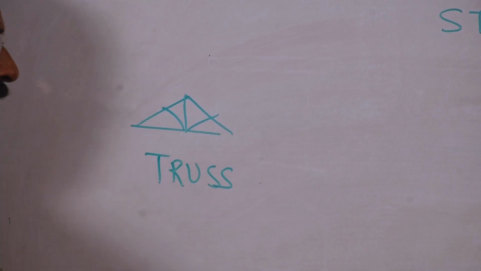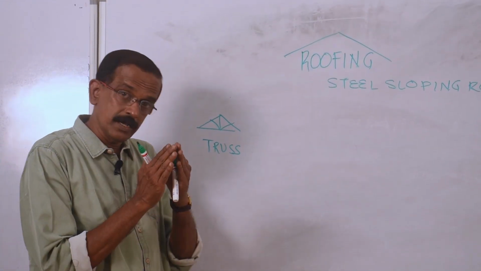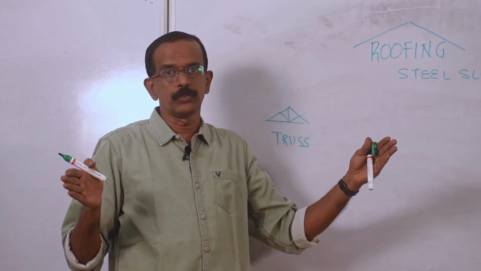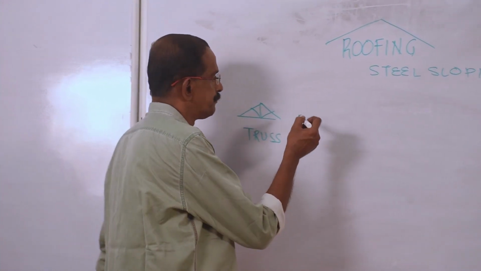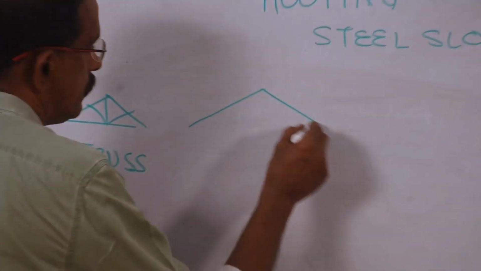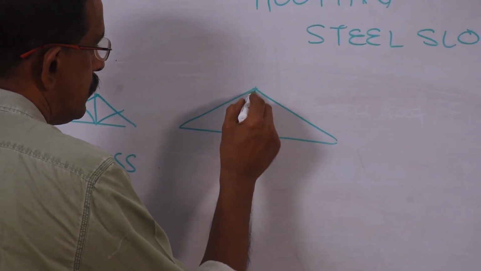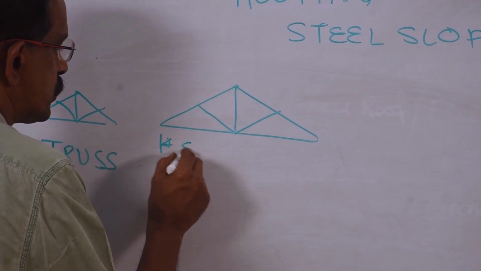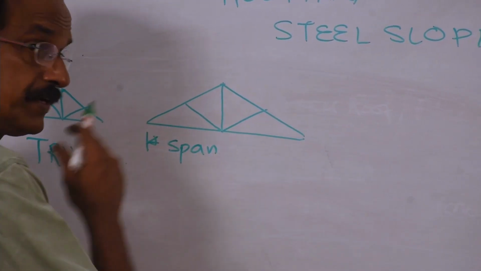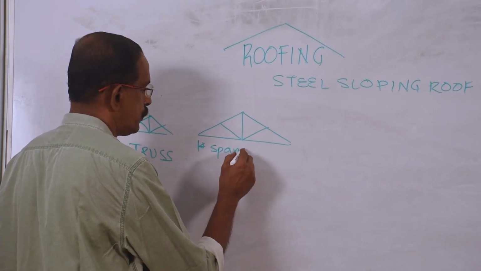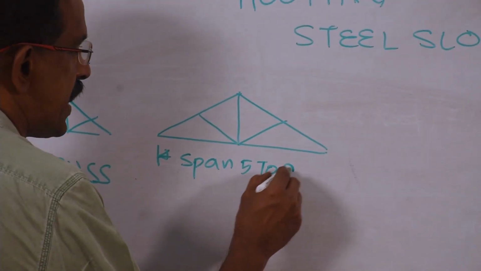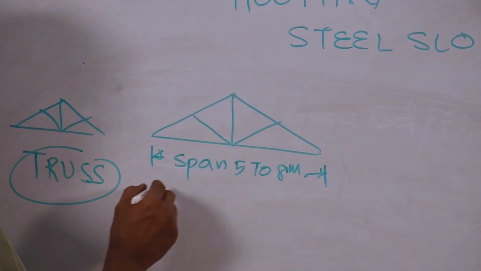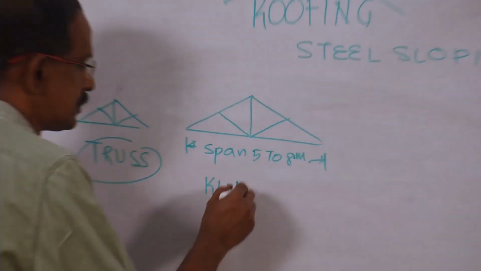The shape of the truss depends upon the width of the roof, or it is called the span of the roof. For example, this shape can be used for a span of, that is the width of the roof, 5 to 8 meters. And the name of this truss is called king post truss.